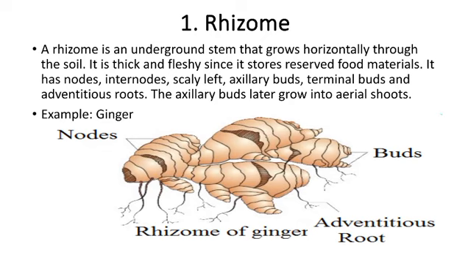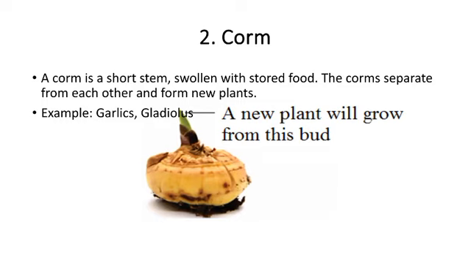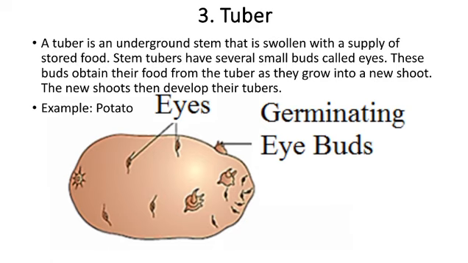A corm is simply a vertical underground stem that is also able to grow and produce new organisms. An example is the cocoyam. The different eyes of the cocoyam can grow to produce different organisms. A potato tuber is also an underground stem that is able to grow and produce a whole new organism because it contains germinating buds.